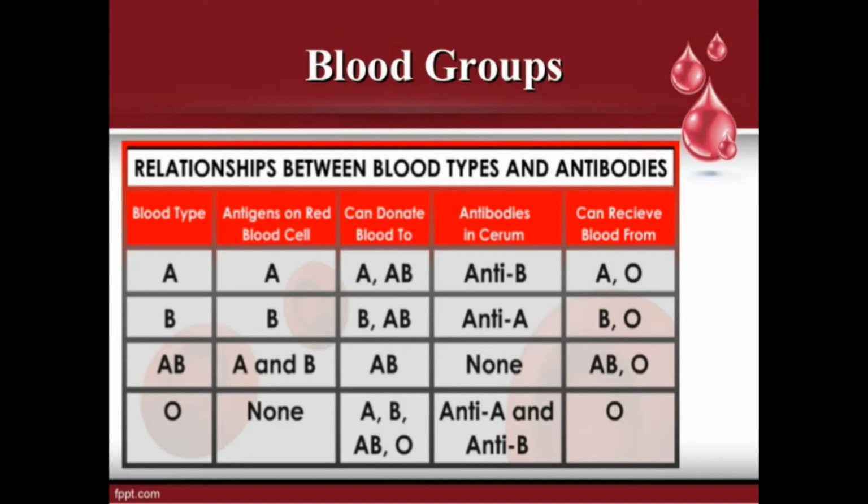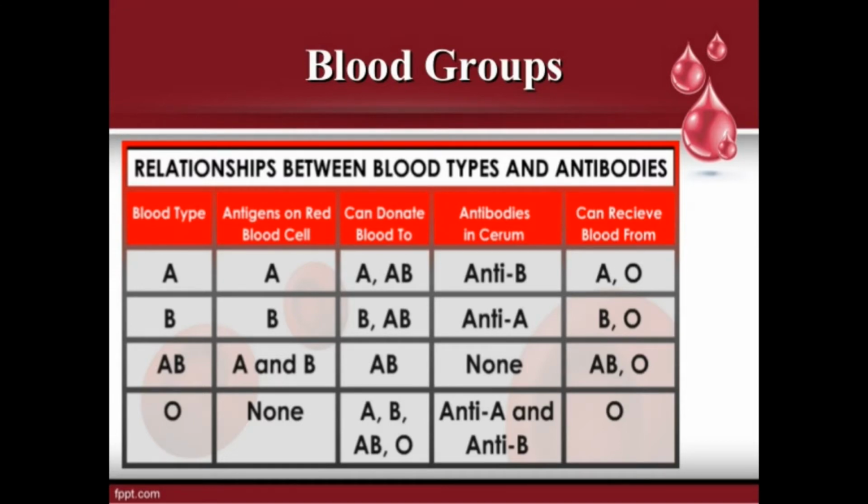But as people with blood group AB have no antibodies in the plasma, they can receive blood from any of the four blood groups. This group is called the universal recipient blood group.